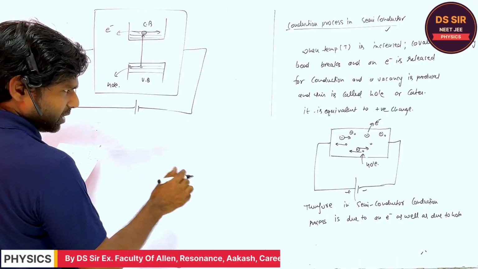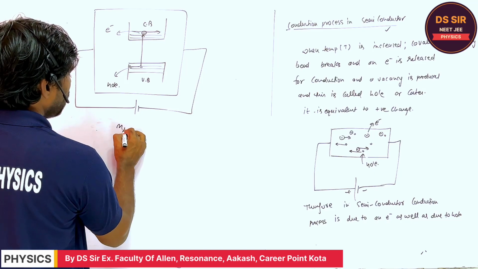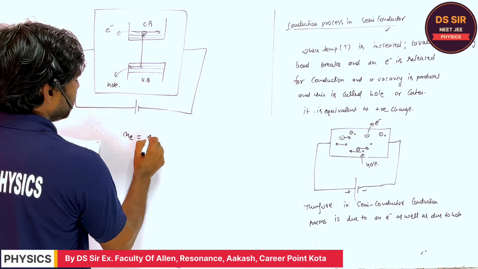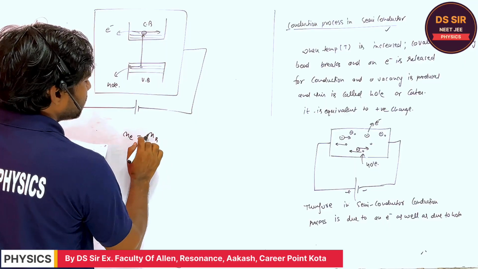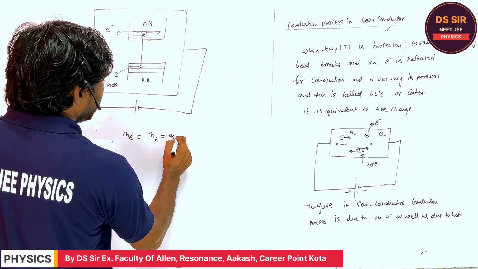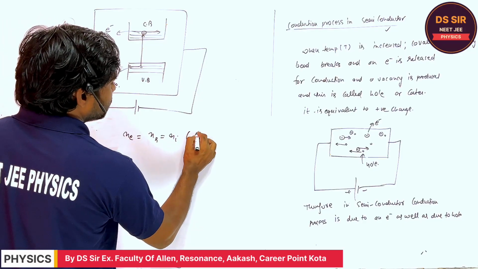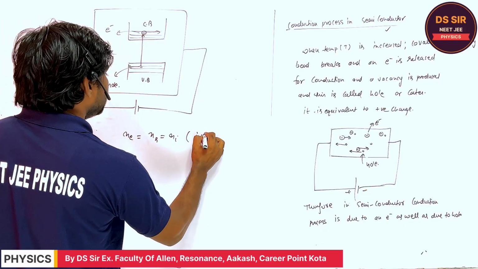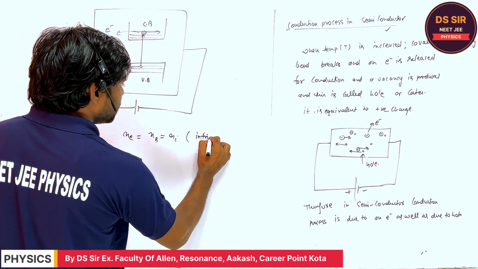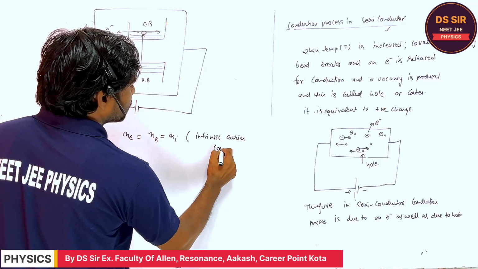The current, listen one more thing. In this case, the number of charge carriers of electrons and the number of charge carriers of holes are equal, and this is called Ni, the intrinsic carrier concentration.